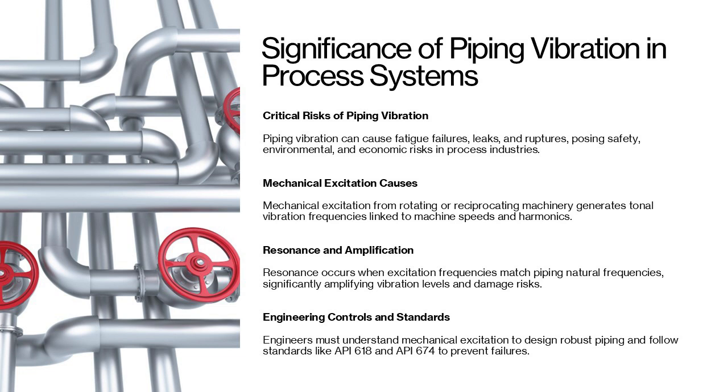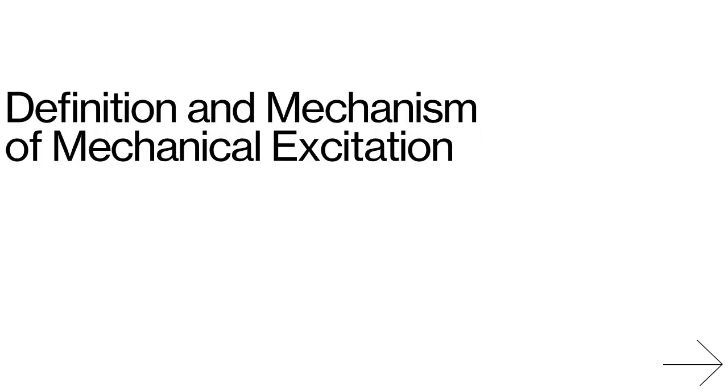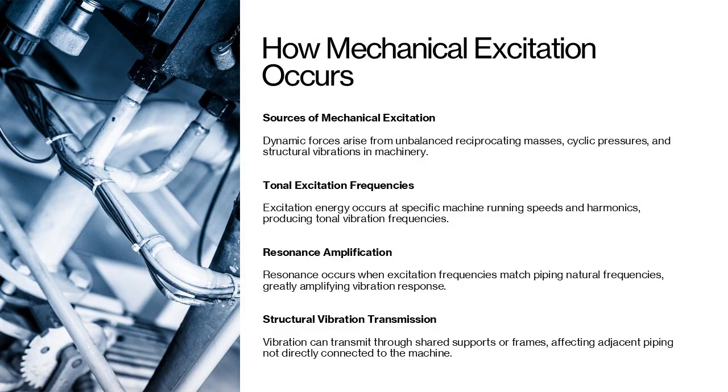The consequences of neglecting vibration control include unplanned shutdowns, costly repairs, and potential hazards to personnel and equipment integrity. Definition and mechanism of mechanical excitation: how mechanical excitation occurs. Mechanical excitation refers to dynamic forces transmitted from machinery into connected piping systems. These forces originate from unbalanced reciprocating masses, cyclic pressure variations, and structural vibrations of the machine itself.